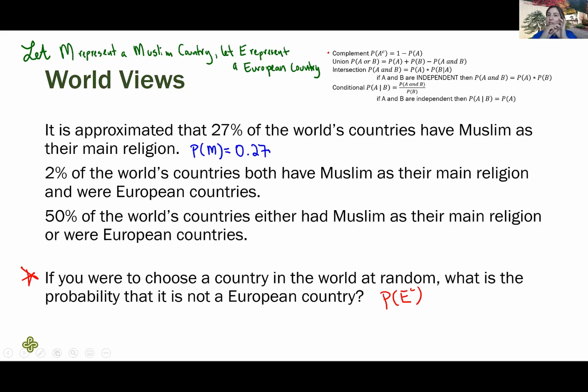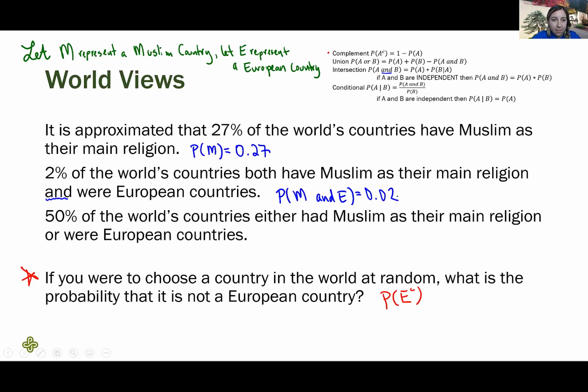So that's the overlap. The overlap is our idea of intersection. So I'll use the word and, right? In intersection, they've got that keyword and. We see the keyword and there in the question. So probability of Muslim and European equals 2%. I don't want to say 20%, so make sure you get that other zero there.